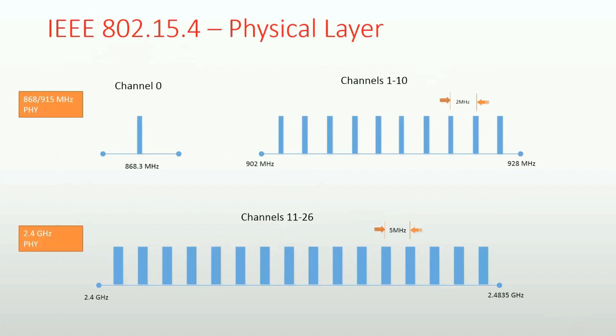The IEEE 802.15.4 operates on 3 unlicensed frequency bands, that's 27 channels in total. It provides data rate up to 250 kbps. In 868.3 MHz, it works on one channel, channel 0. In 902 MHz, it works on 10 channels, channels 1 to 10. In 2.4 GHz, it works on 16 channels, channel 11 to 26. Contiki operates on these 16 channels.